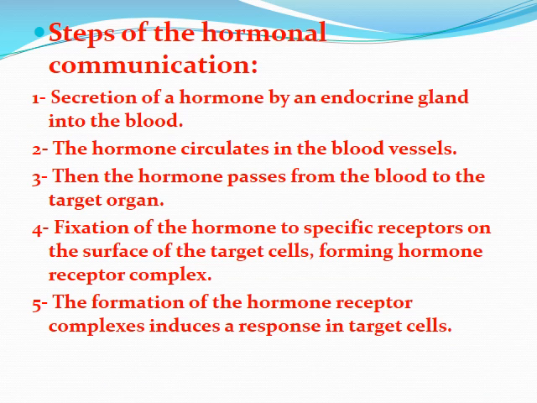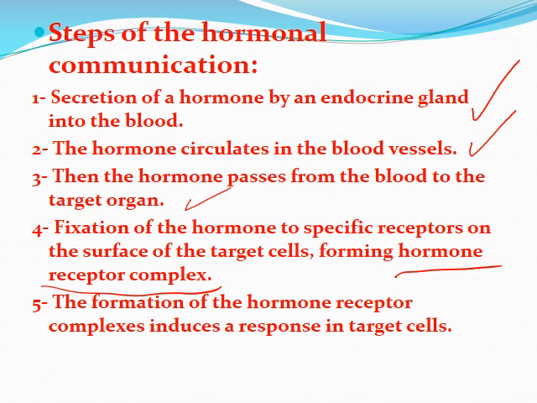The steps of hormonal communication include: number 1, secretion of a hormone by an endocrine gland into the blood. Number 2, the hormone circulates in the blood vessels. Number 3, the hormone passes from the blood to the target organ. Number 4, the fixation of the hormone to a specific receptor on the surface of target cells, creating what is known as the hormone-receptor complex. And step number 5, the formation of the hormone-receptor complex induces a response in the target cells.